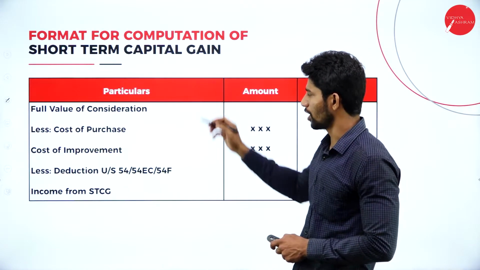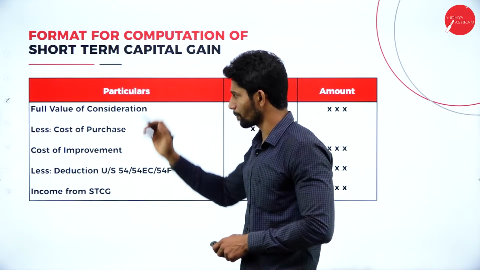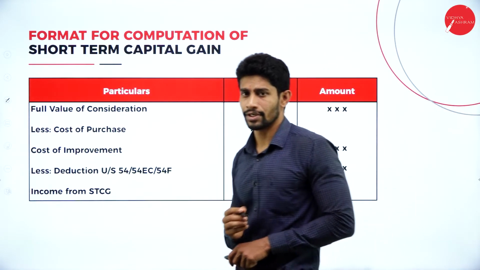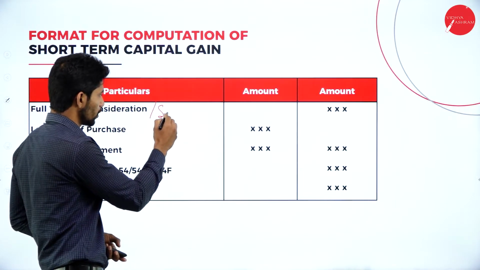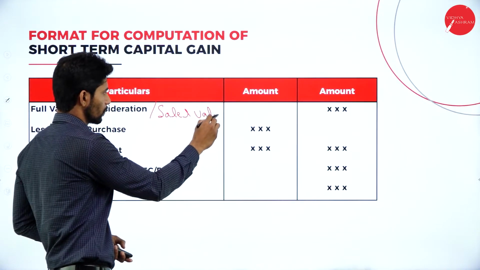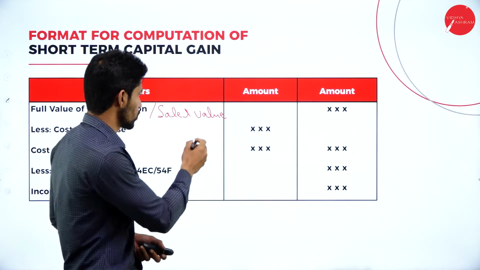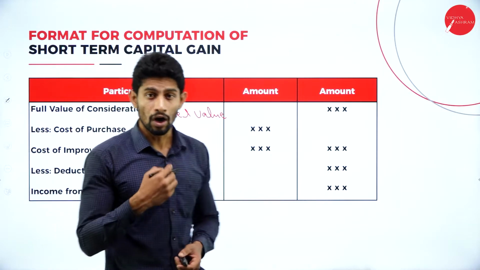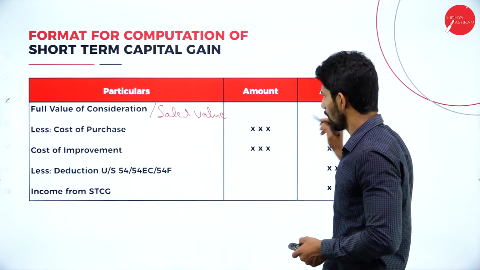Under particulars, first we write full value of consideration, or you can write sales value, and take the value to the outer column.